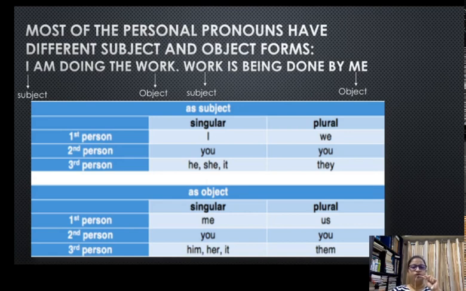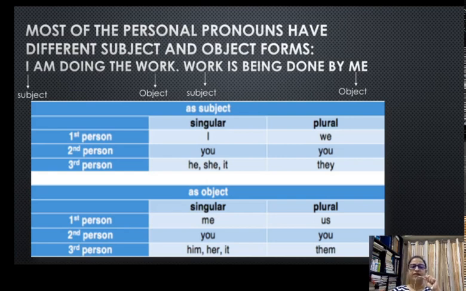Only pronouns do, and this is how they change. So I becomes me, you remains you, he becomes him, she becomes her. It remains it in its subjective as well as objective position. We becomes us, you remains unchanged, they becomes them.